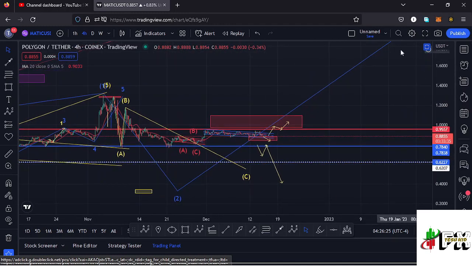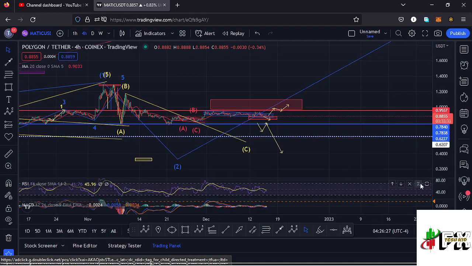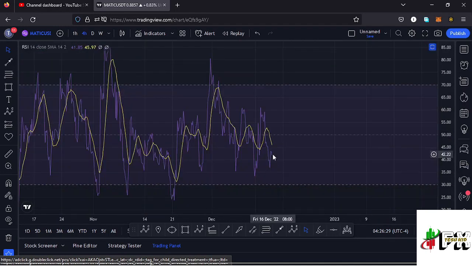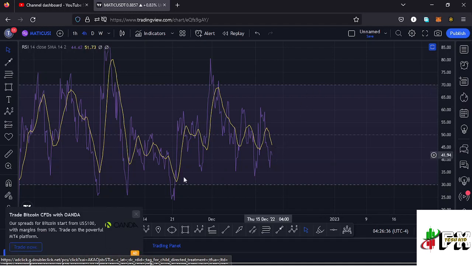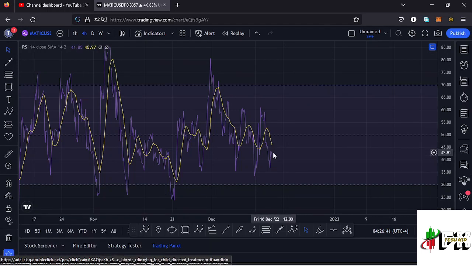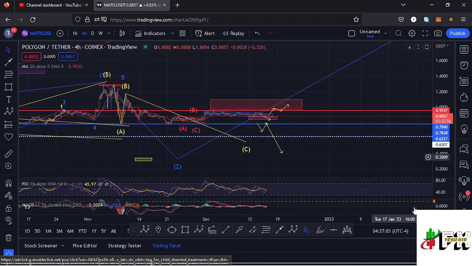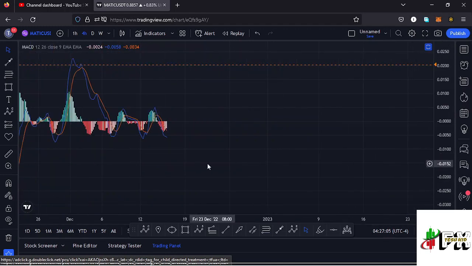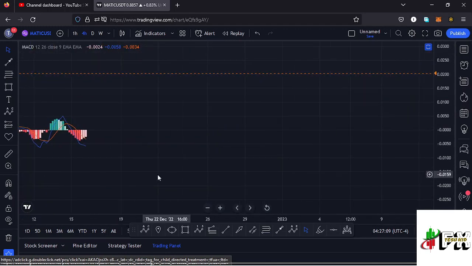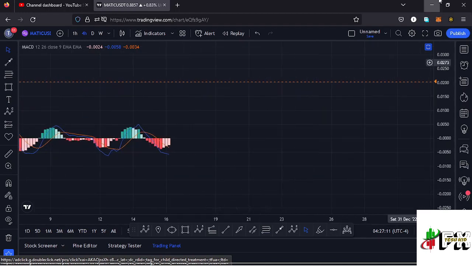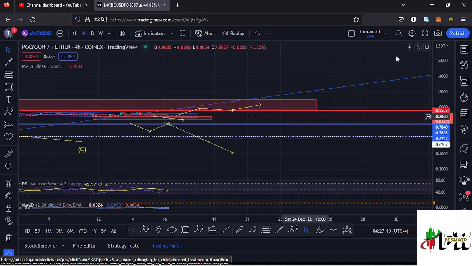And also taking a look at the indicators to see what movements will be supported here on the RSI. On the RSI, we are trading at around the 42 mark, meaning we have massive room for us to support any movements to the upside, and also massive room for us to support any movements to the lower side in case we lose the target area between the $0.88 mark and the $0.83 mark. Also taking a look at the MACD, here on the MACD we have printed a bearish cross, but we are seeing a bit of a decrease in the selling momentum. So let's be patient and see how that plays out, and I'll keep you updated.